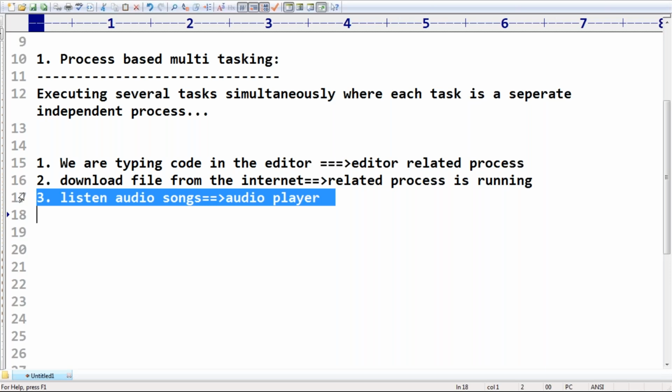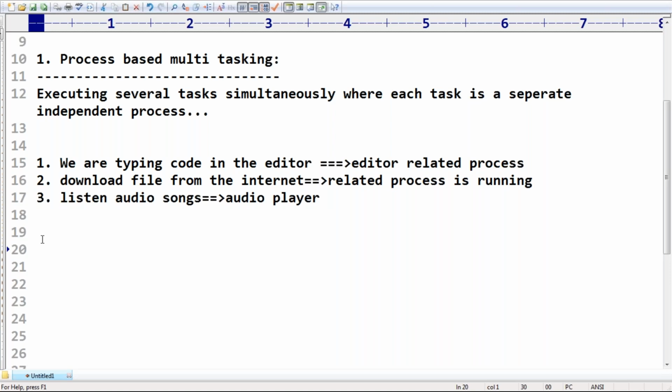But now take very special care. Most of the time, this type of multitasking is best suitable at the OS level. In programming, it is very rare, though there are some applications where we need to communicate at the programmatic level.